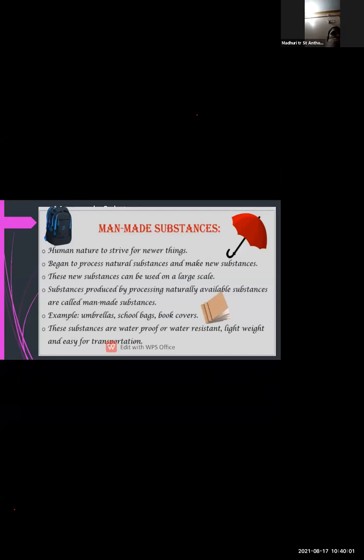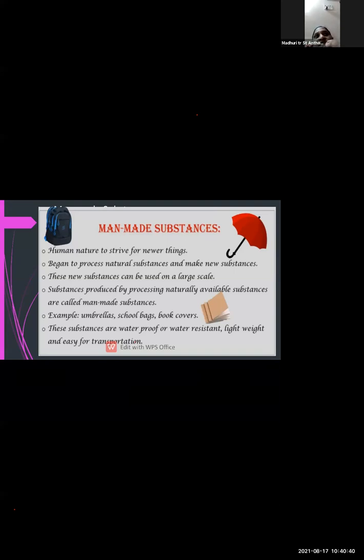Then man-made substances. What are man-made substances? The new substances which are processed with the help of natural substances, those are called as man-made substances. So in this slide, you can see bags, umbrellas, covers of the book. These are all the examples of the man-made substances. So what are man-made substances? The substances produced by processing natural available substances are called as man-made substances. Okay, so man-made substances क्या है?